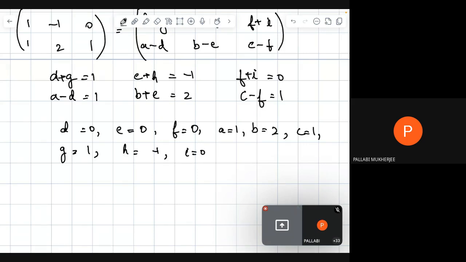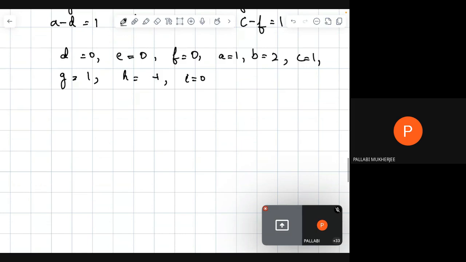Okay. So when we put these values in the matrix P, we are getting here one possible P, but P may not be unique. Okay, P is not always unique.